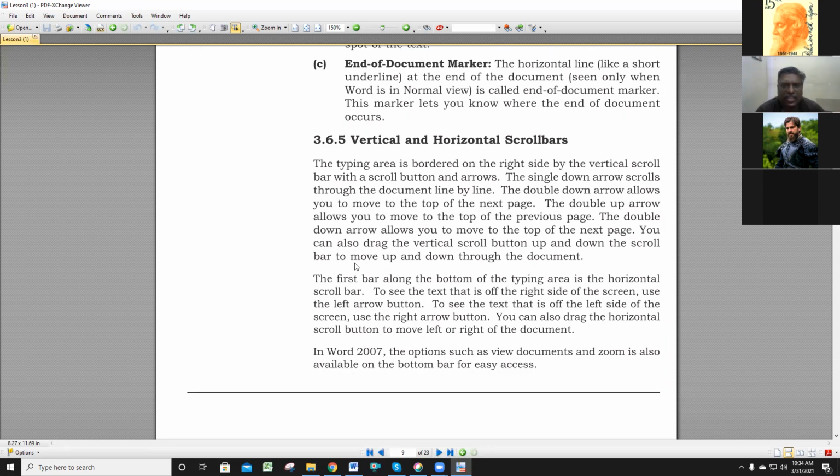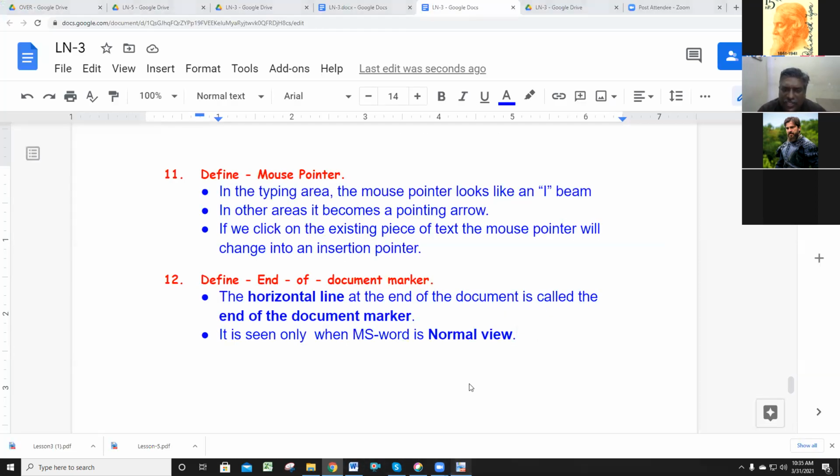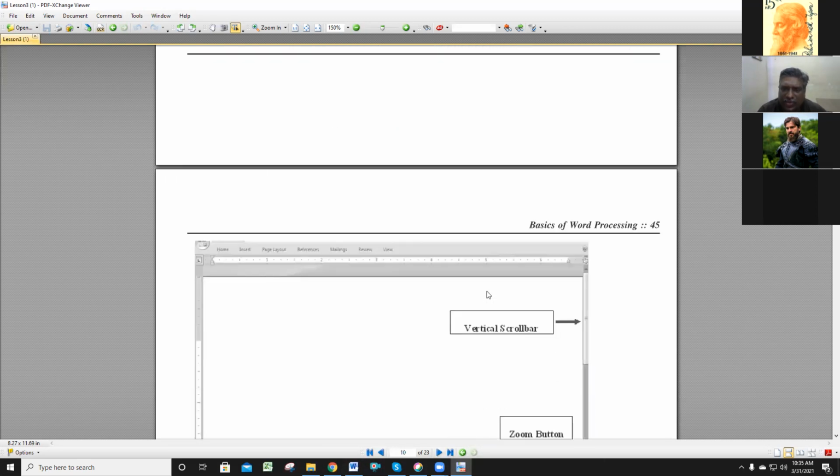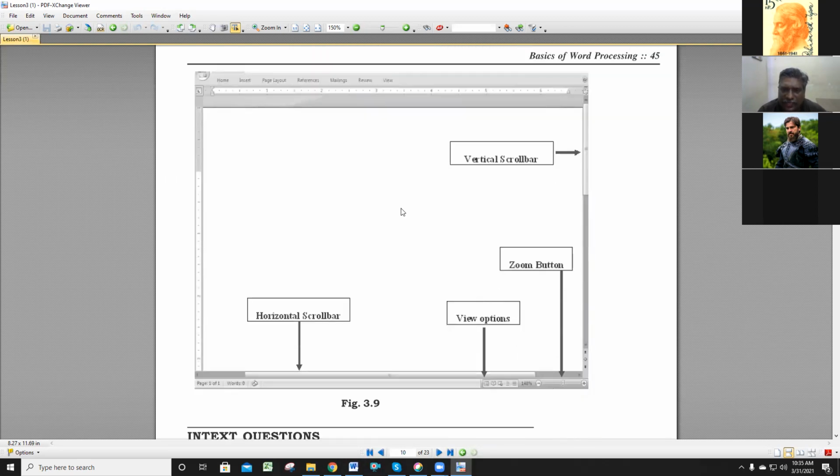First you tell me where they are located: the horizontal scroll bar and vertical scroll bar. What is the meaning of scroll bar? What is the purpose of the scroll bar? Where is it located? Everything you need to understand. The vertical scroll bar is located on the right hand side of the typing area, and the line at the bottom is called the horizontal scroll bar. The purpose of the scroll bar: the vertical scroll bar moves up and down, and the horizontal scroll bar moves left and right.